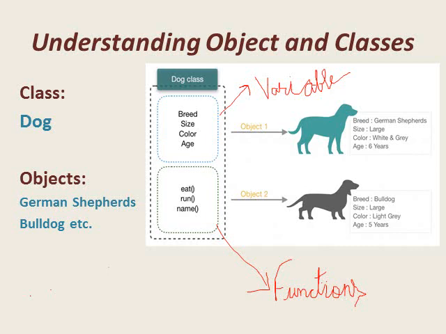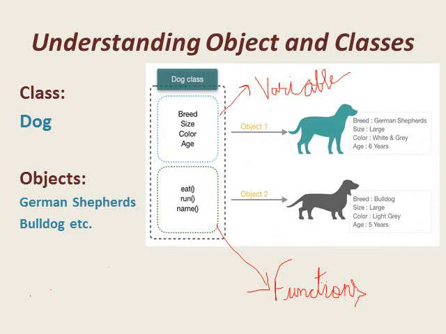As German Shepherd and Bulldog are the categories or are the kinds of the dog, therefore we say that German Shepherd and Bulldog belong to the category of dogs. In the same way, we can say that objects are the part of the classes.